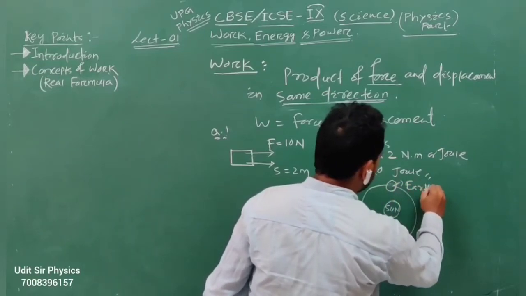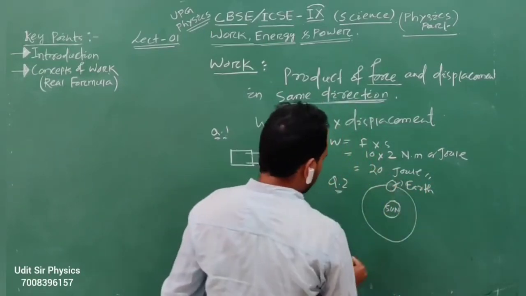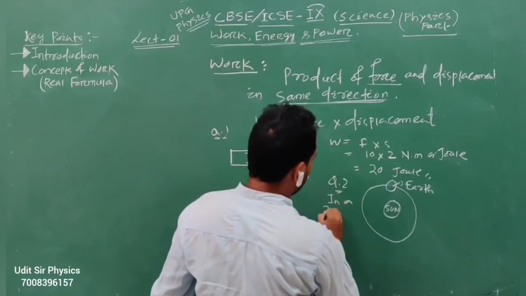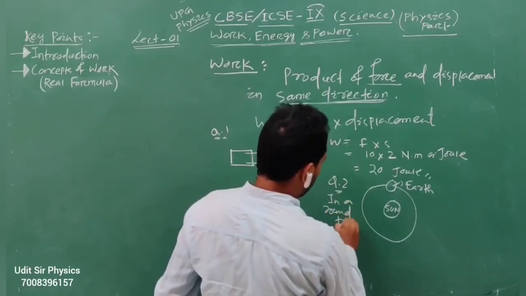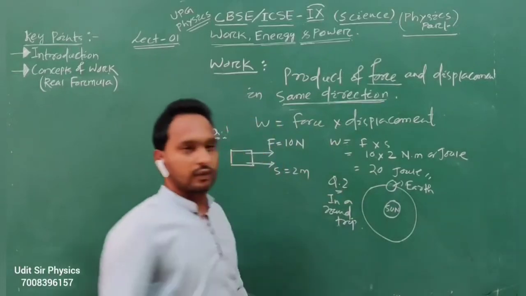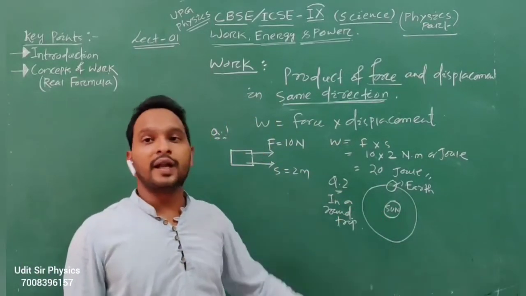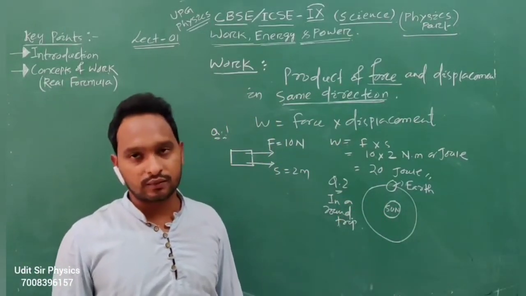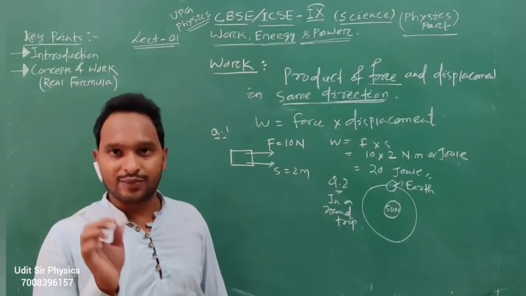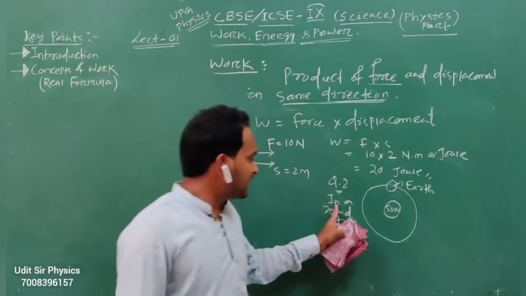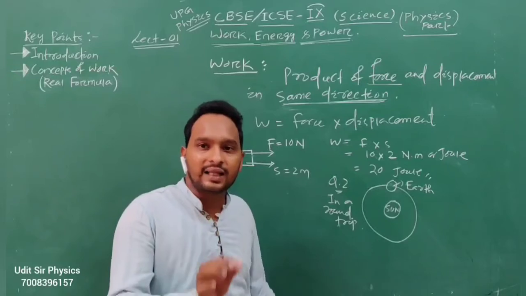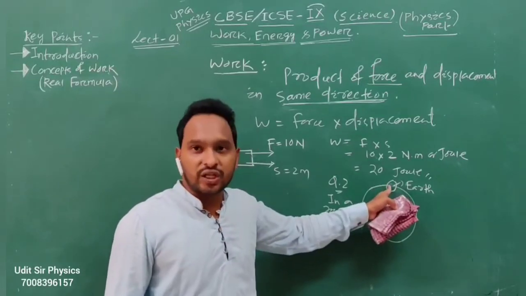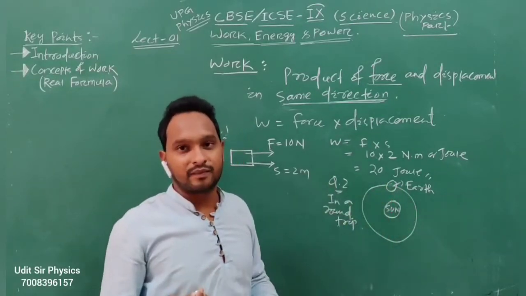The earth revolves around the sun in a round trip. So what is the work done in a round trip? These are simple basic conceptual questions. A round trip means the earth leaves its position and returns back.